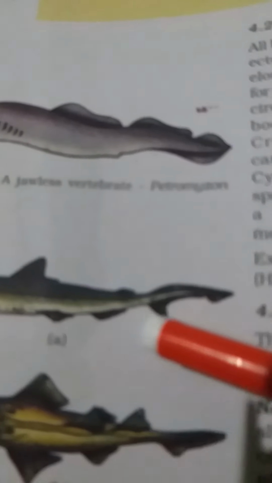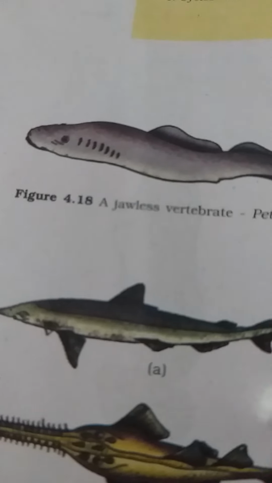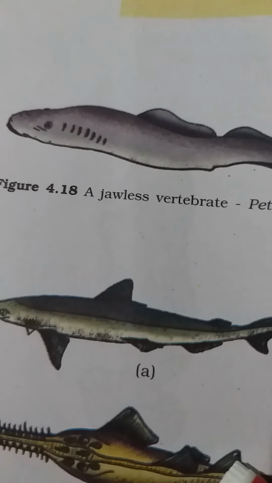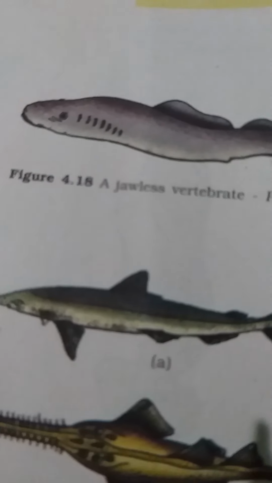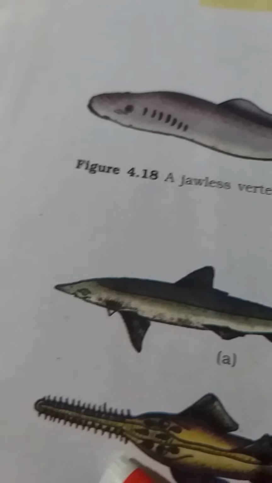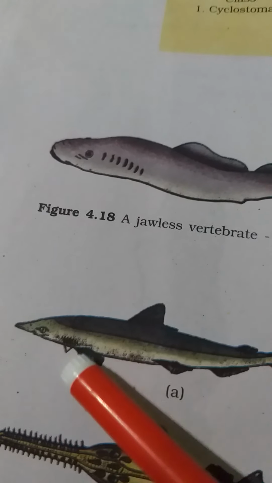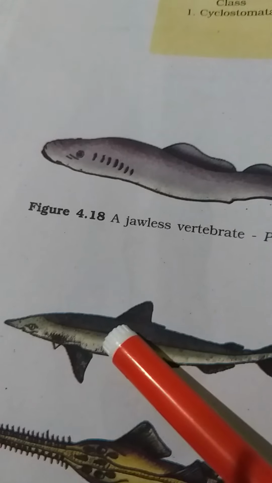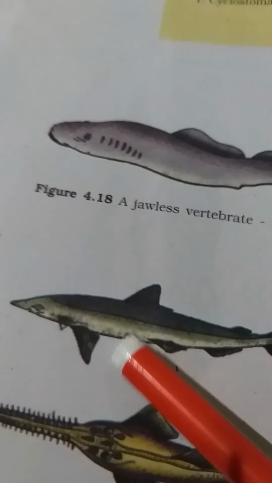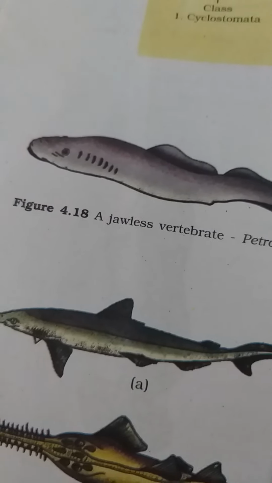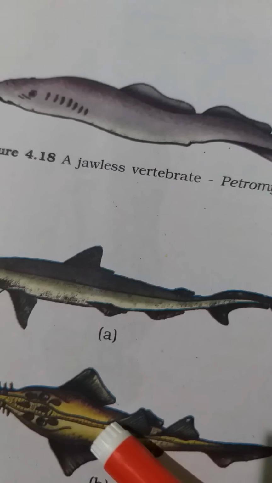Now next comes the Chondrichthyes. They have got a persistent notochord. They have got gill slits and an operculum, and it is not covered by a bony operculum as you find in bony fishes. The scales are very minute.